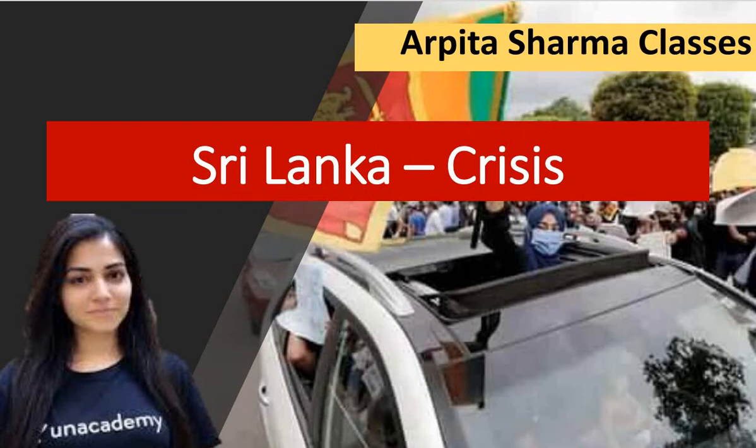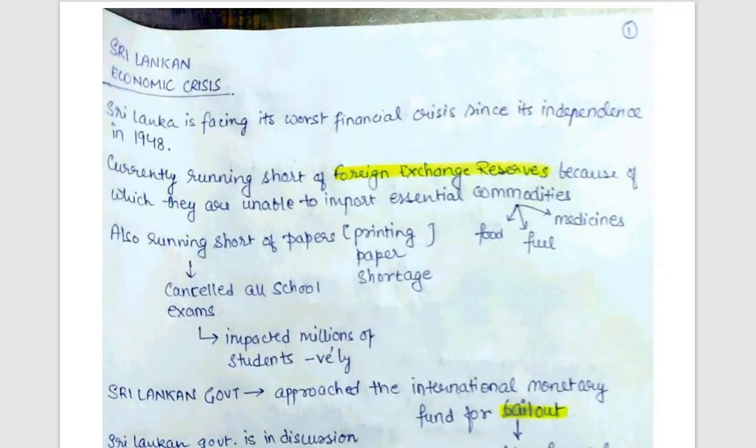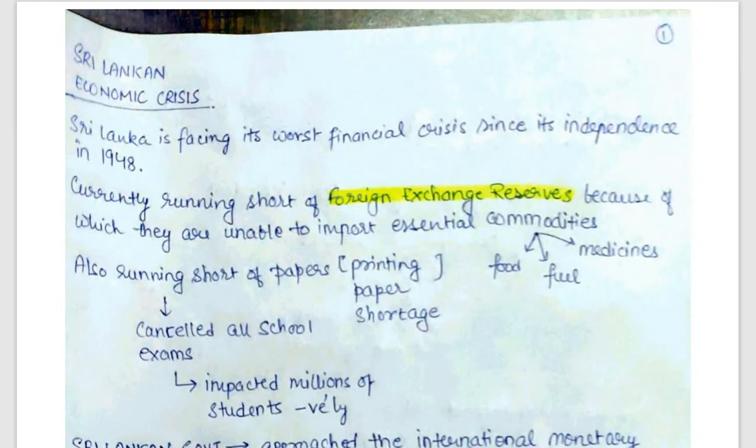Now, currently, the Sri Lankan government has also asked the IMF, International Monetary Fund, for a line of credit. Line of credit means a loan. So let us study this all in detail. Let's do an in-depth analysis of the Sri Lankan crisis and understand all the important areas where the country is lacking. Now Sri Lanka is facing its worst financial crisis, even worse than since its independence. I have created a handmade note based lecture also for all of you in order to understand in detail about this crisis.